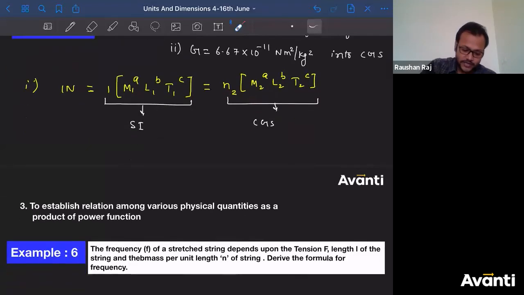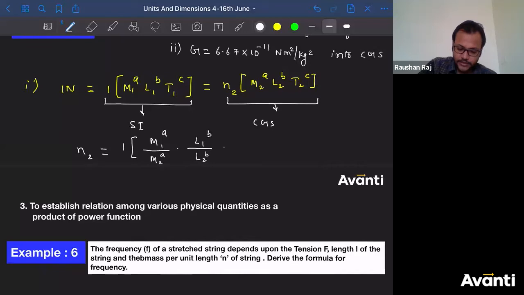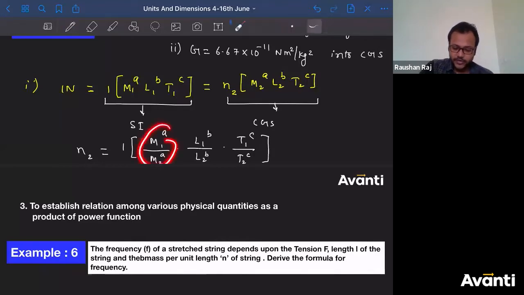So N2 can be written as M1 to the power A divided by M2 to the power A, into L1 to the power B divided by L2 to the power B, and then T1 to the power C divided by T2 to the power C. These are the ratios that you are going to get. What is M1? Mass, right? In SI unit, how do you write mass? In kg, right?